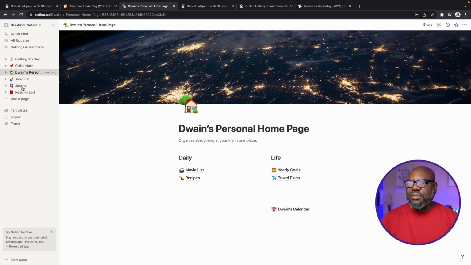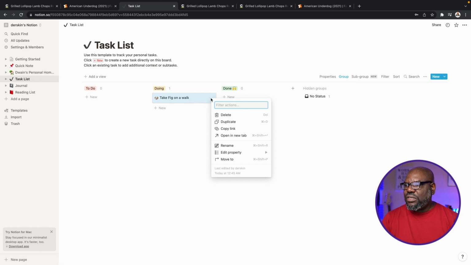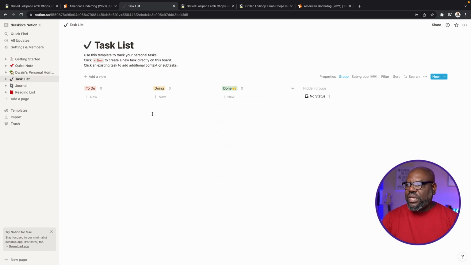Okay. One of the things that I want to do is I want to be able to track some of my tasks. And on this sidebar, you'll see there's this thing here called a task list. And so I'm going to go ahead and just click on that task list. And in here, I'm going to delete this. This was a demo task that was there. What I like about this is I'm going to go ahead and create some tasks. Let's see, wash dishes.